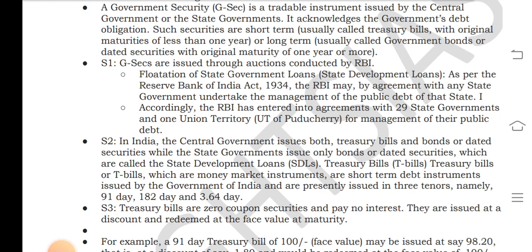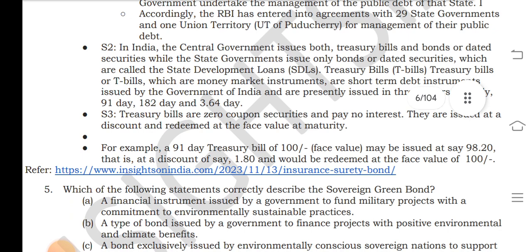Treasury bills are zero coupon securities and pay no interest. They are issued at a discount and redeemed at the face value at maturity. For example, a 91 day treasury bill of 100 face value may be issued at 98.20, that is, at a discount of 1.80, and would be redeemed at the face value of 100.